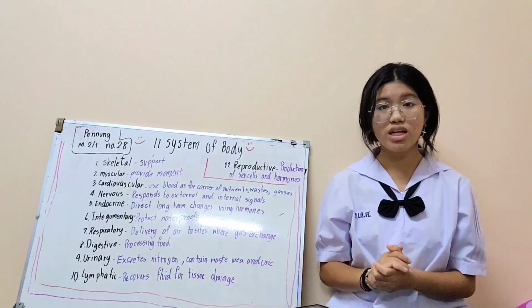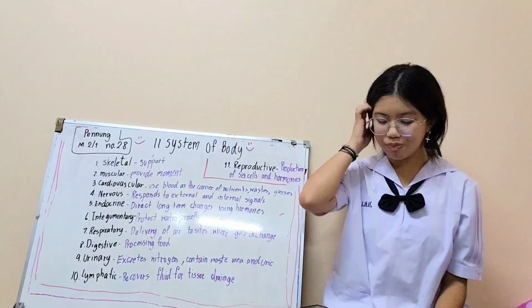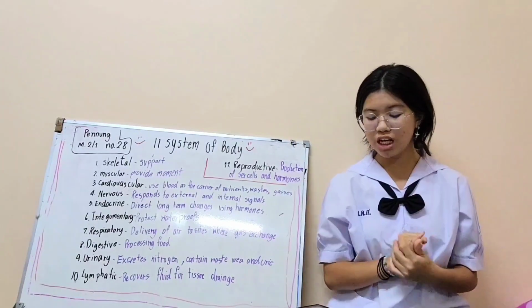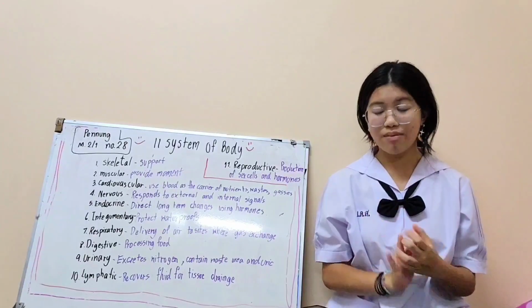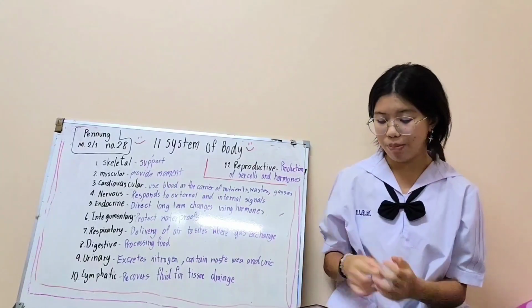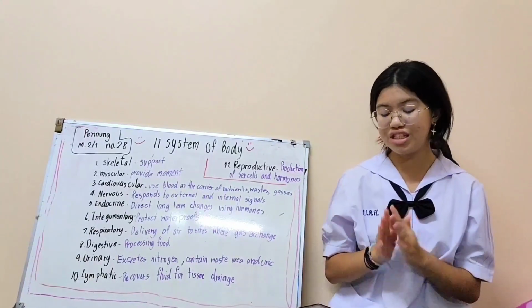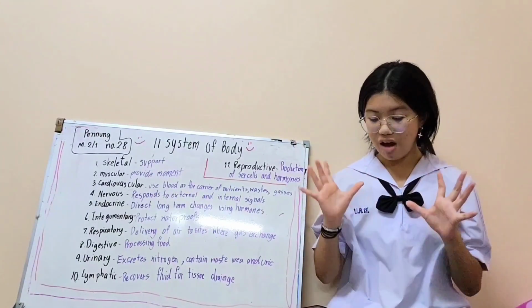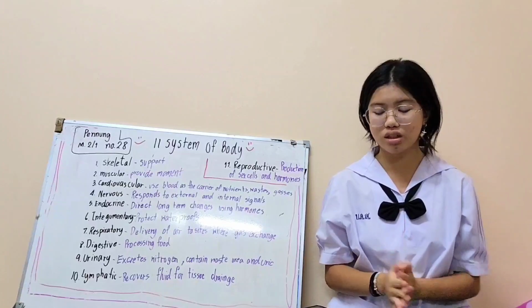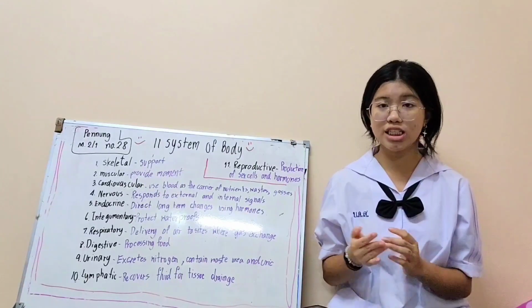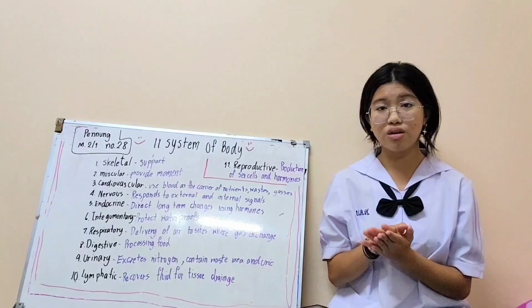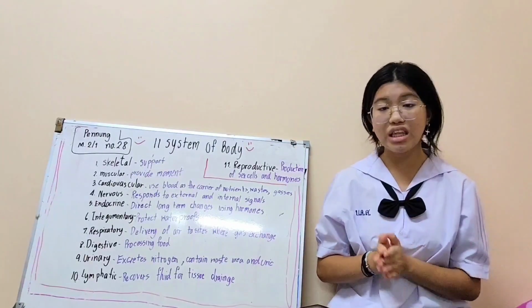Now we are starting with the skeletal system. The structure is bones, cartilage, ligaments, and joints. The function of the skeletal system is support, the big function, because it's about bones. The second function is to provide movement.